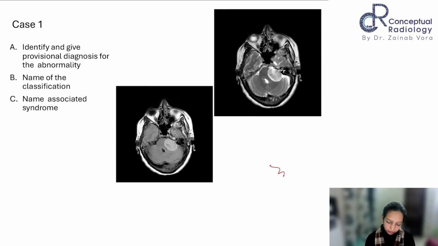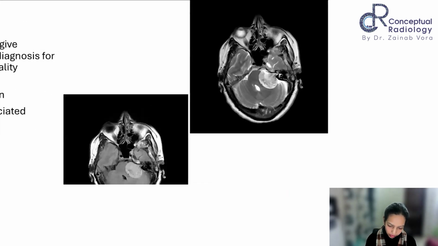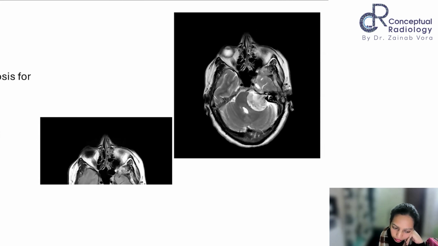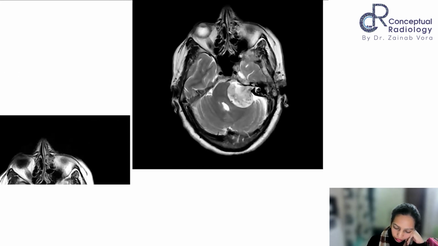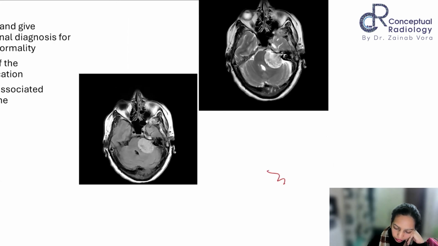Ma'am, on the T2, I am able to appreciate a heterogeneously hyperintense, well-defined lesion centered in the left CP angle region, with intracanalicular extension, with the intracanalicular part extending into the internal auditory canal. Ma'am, the lesion is causing a mass effect over the left CP angle, with mass effect on the pons and cerebellum, leading to effacement of the fourth ventricle, ma'am.